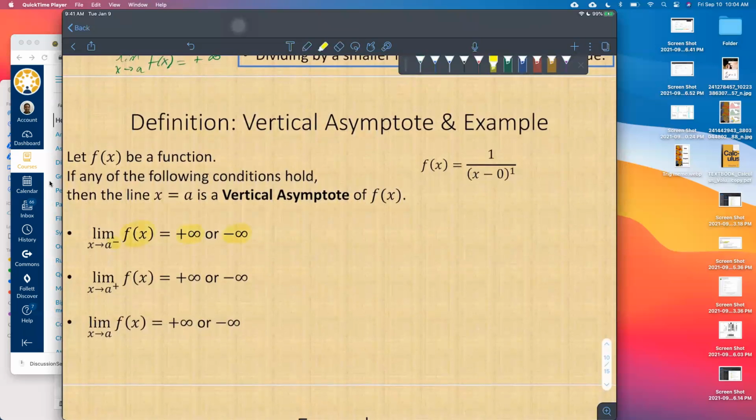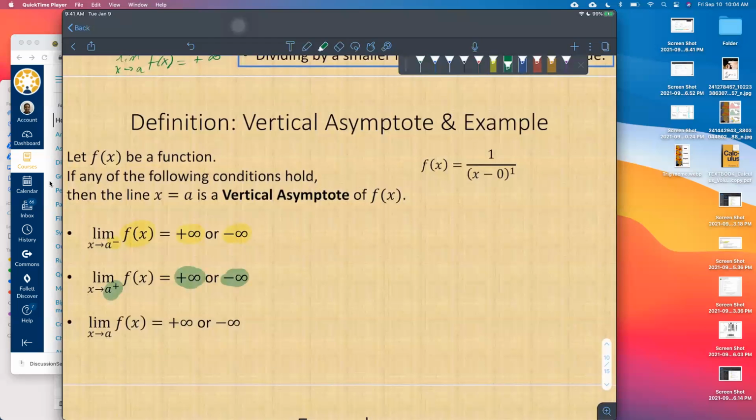Okay, so a very precise definition for a vertical asymptote. Same thing from the right-hand side. The limit as x approaches a from the right-hand side of this function, if it is positive or negative infinity, then we say that there's a vertical asymptote there. You can graph it. There must be a vertical asymptote there.